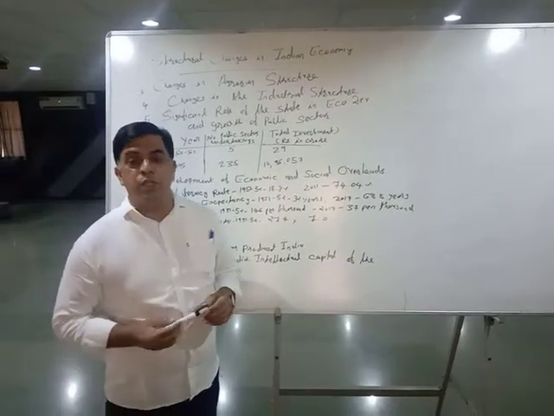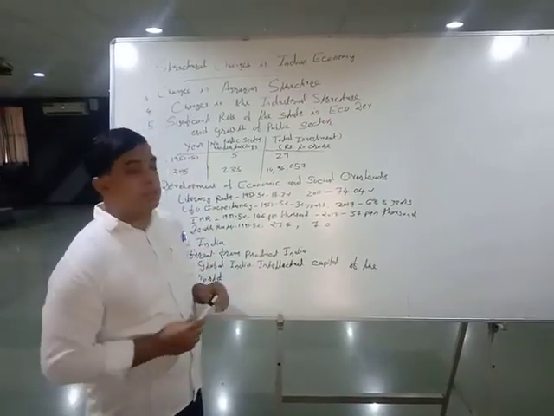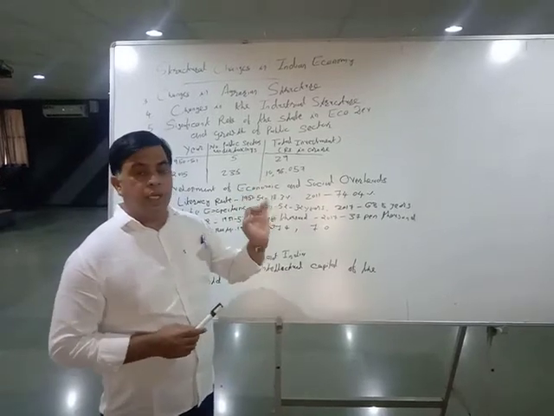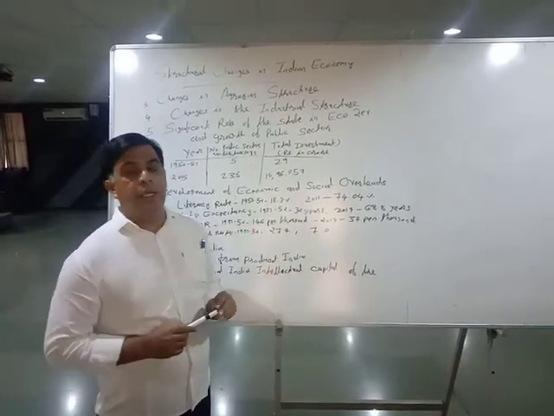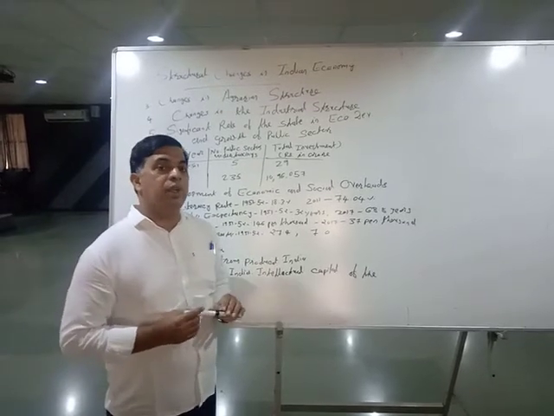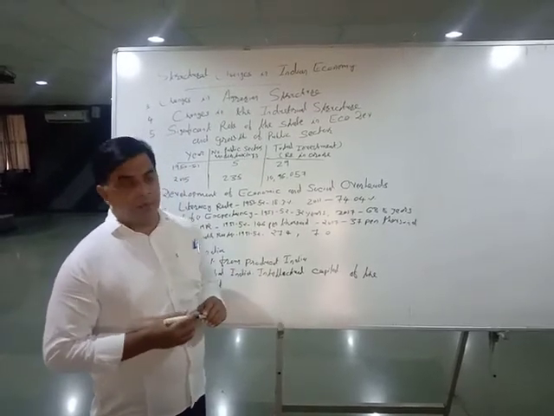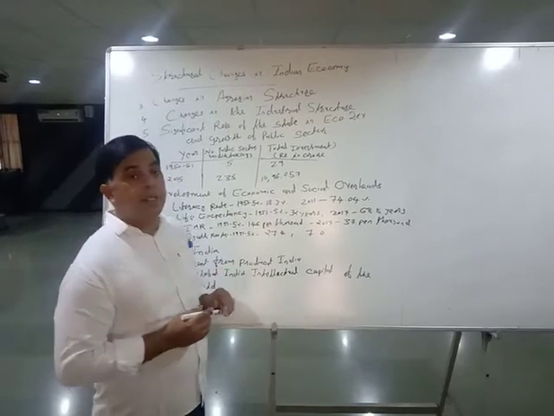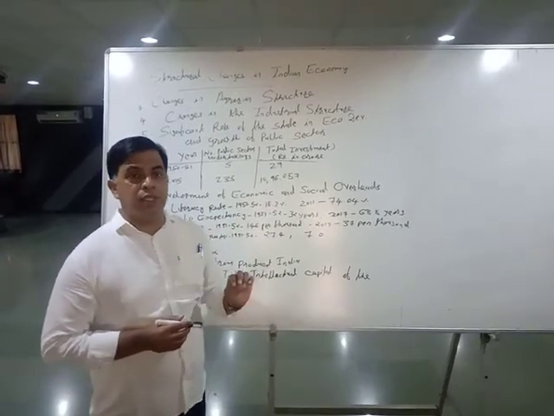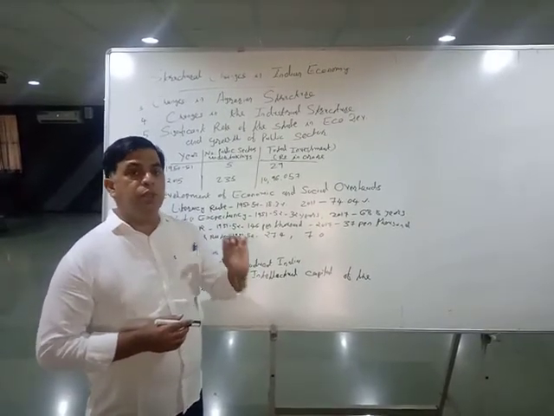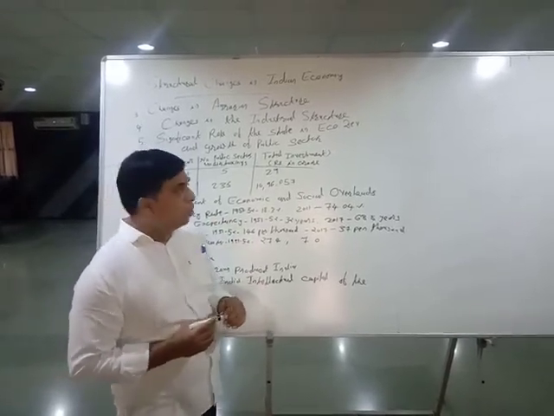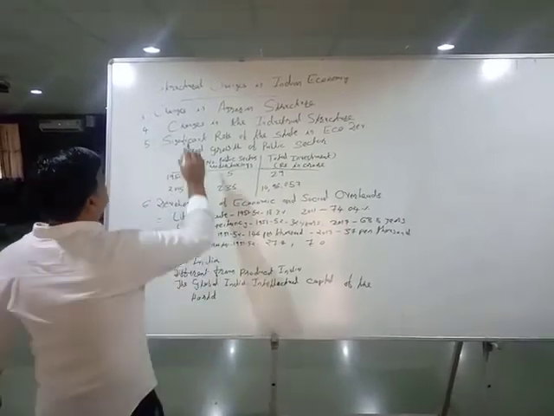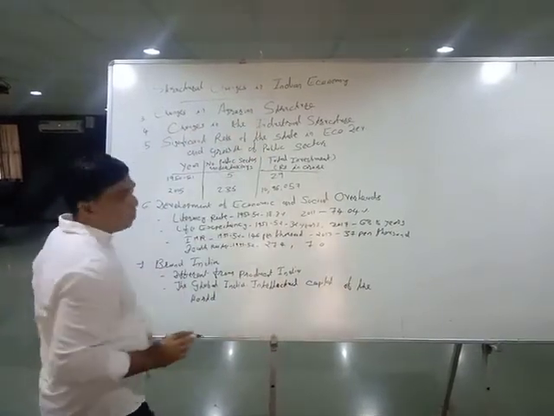Hello, good morning, students. In the earlier videos, we discussed there are two quantitative changes that happened in the Indian economy: rise in national income and rise in per capita income. We also discussed two qualitative or structural changes: sectoral composition of GDP and occupational structure. Today, we are going to discuss the third point: changes in agrarian structure.